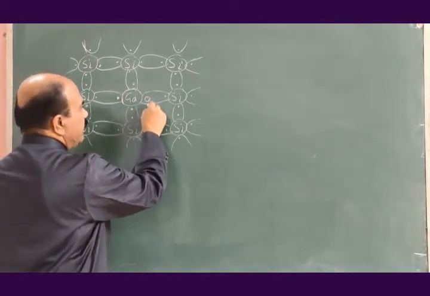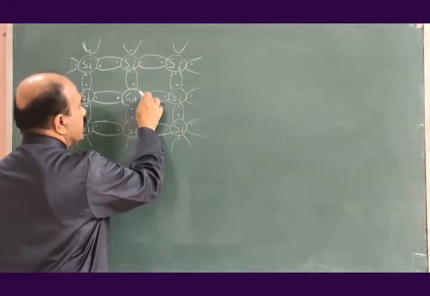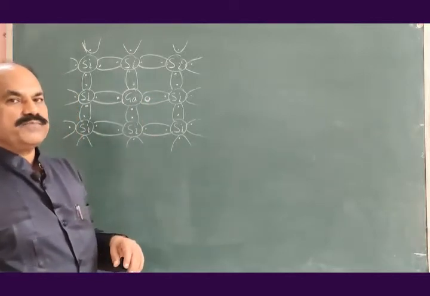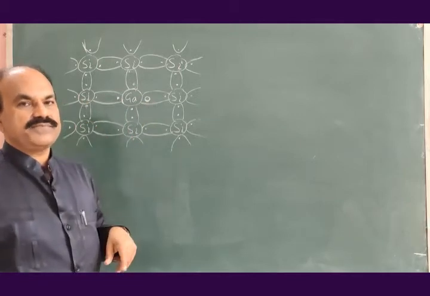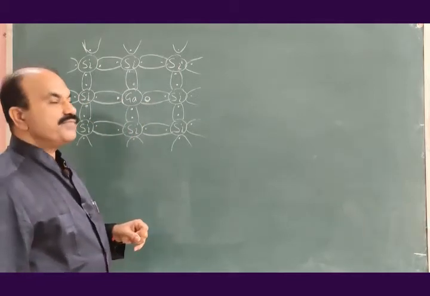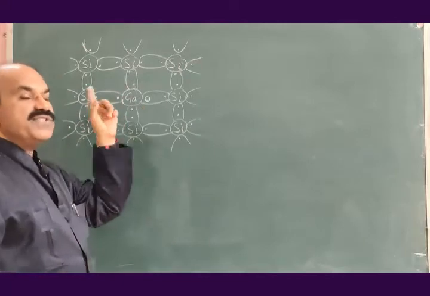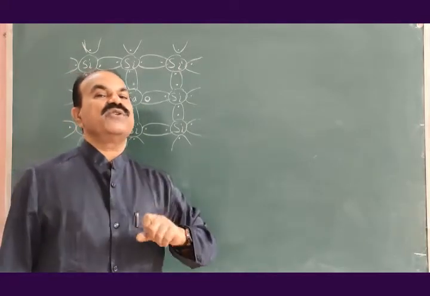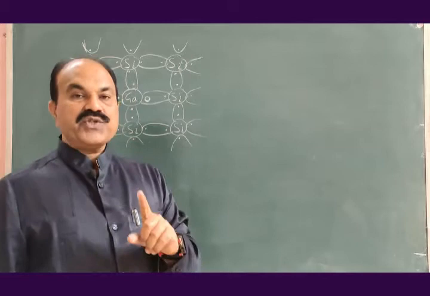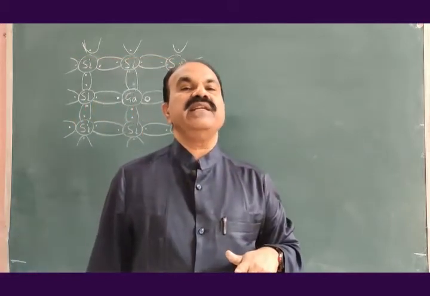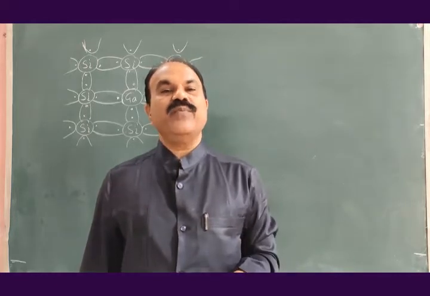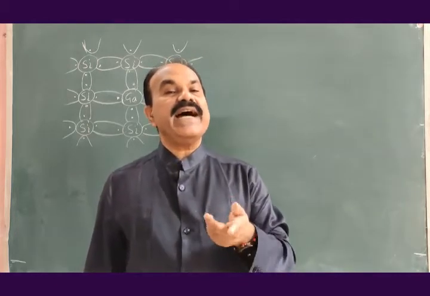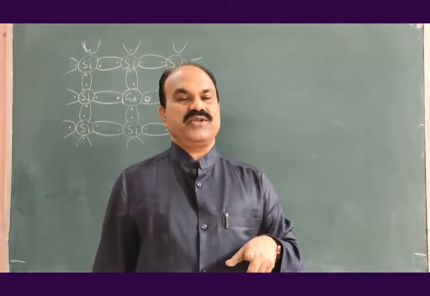This hole will be electron deficient, and therefore it badly needs one electron. Now what will happen? Gallium now has 7 electrons in the outermost shell. It needs only one more electron to complete the octet, and therefore it has very high affinity towards the electron.